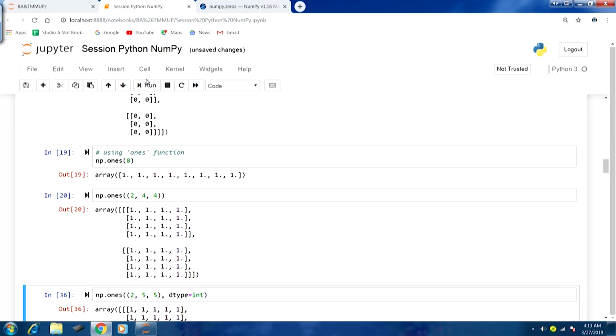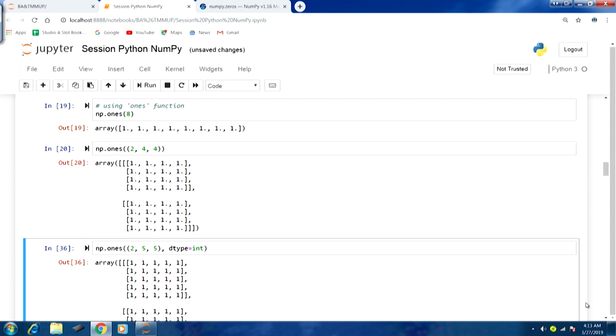In this fashion we can understand the sub array elements, and then go on further. If I run this, you can see all the values are filled with ones, and we can clearly understand the dimensions which were passed as arguments, 2 cross 4 cross 4.